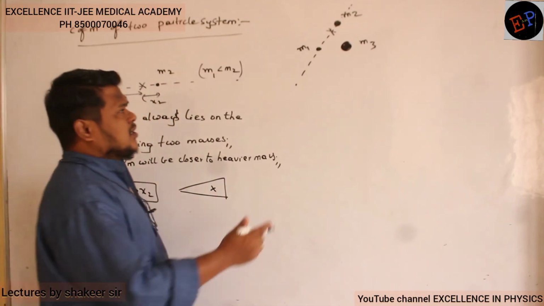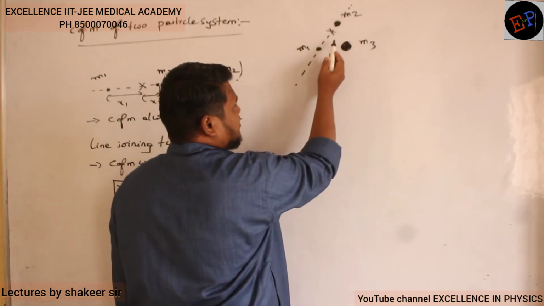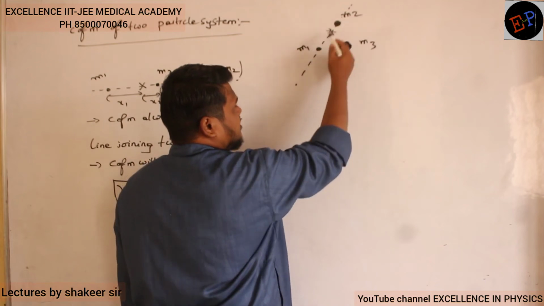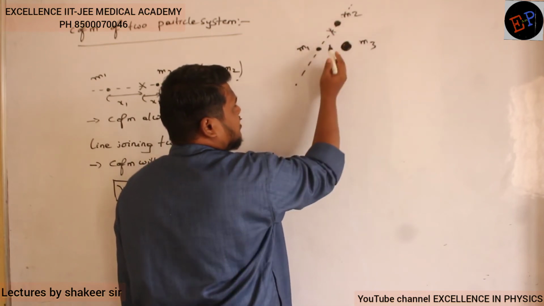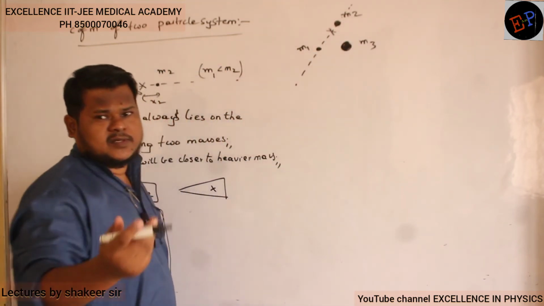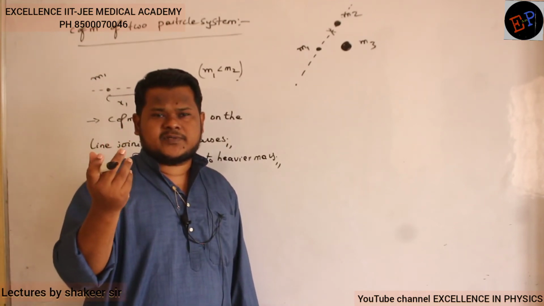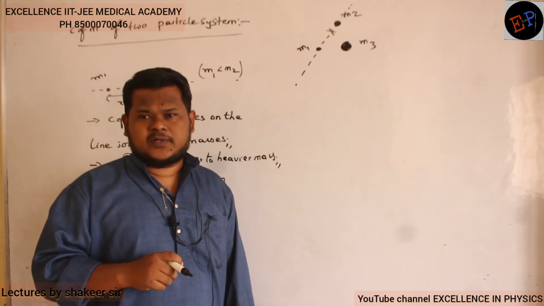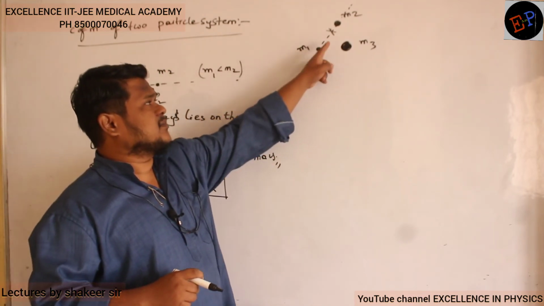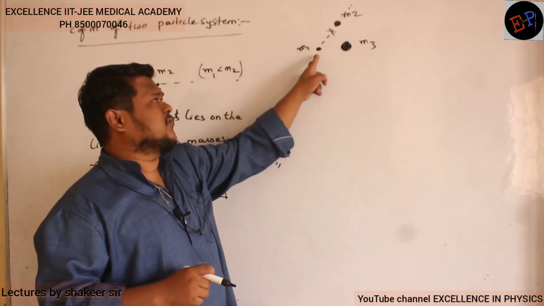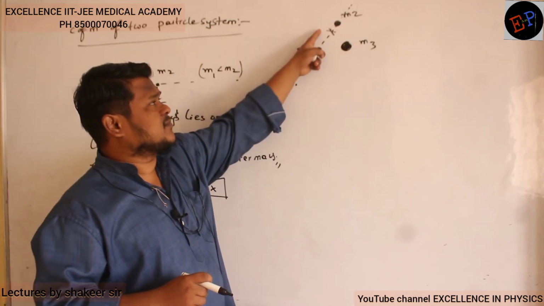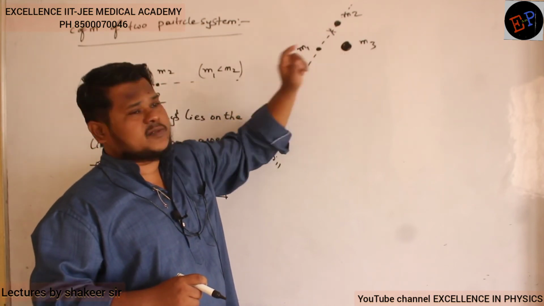Understood? Now instead of these two masses, I can say that both M1 and M2 are concentrated somewhere here. That is called center of mass. Center of mass is that position where total mass of the body appears to be concentrated. Are you able to understand? So I can say that both M1 and M2 are present here. Now you forget about M1 and M2. Now you take center of mass between this center of mass and this mass M3.